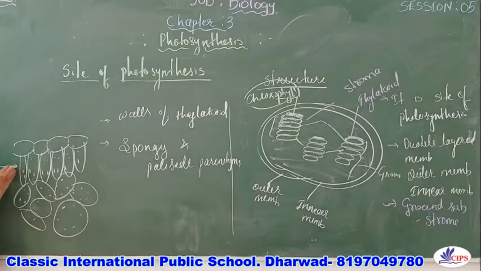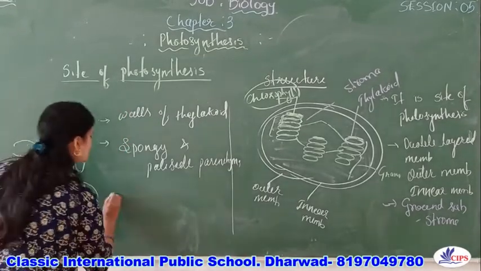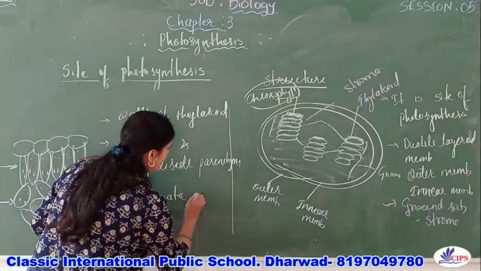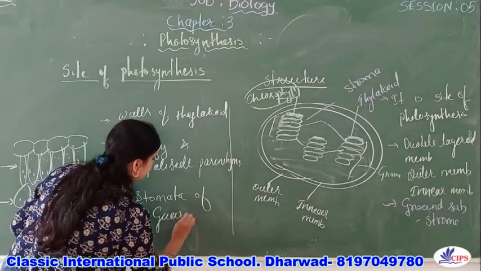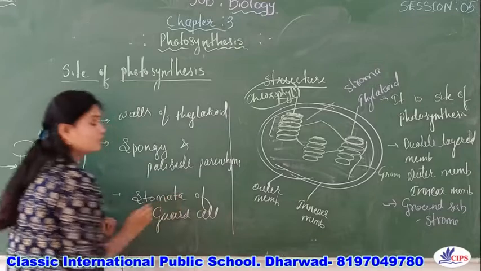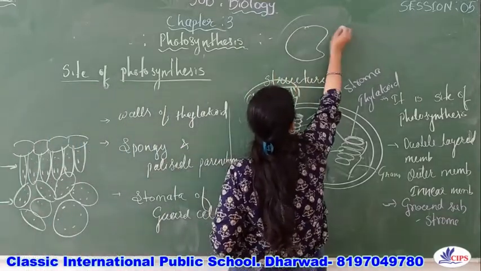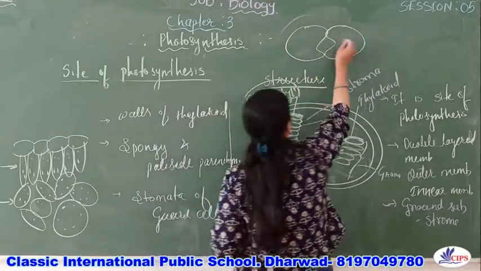So it is present in the palisade parenchyma and also in the spongy parenchyma, and also in the stomata, in the guard cells. While studying the structure of the stomata, we know these are the guard cells.